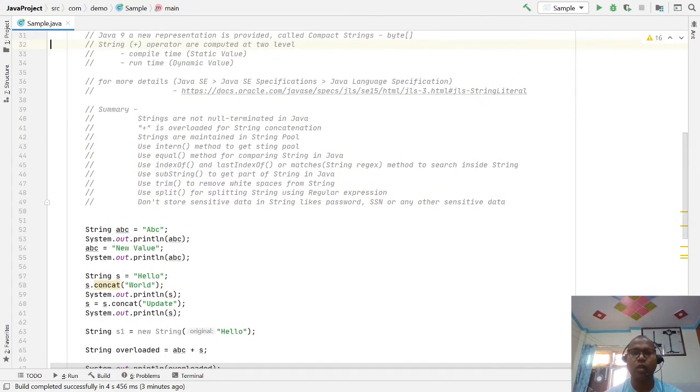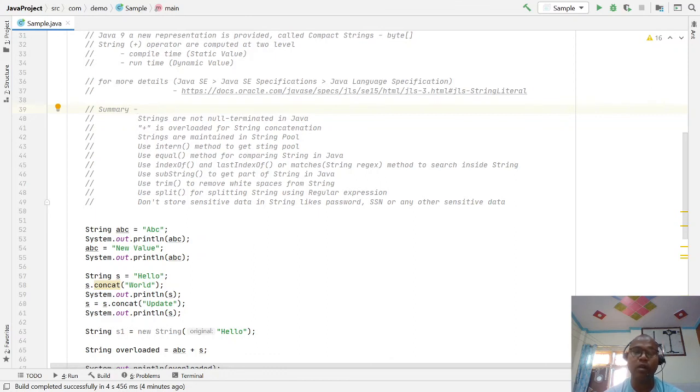If you want more detail about the string, please refer to the Java Language Specification URL. This will help you understand more about the string class and how the Java compiler gives it special privileges, because string literals are heavily used in Java applications. So they use the concept of cache memory, sometimes known as constant pool memory, so that the same string objects are not placed multiple times as duplicates. A single instance of one string literal can be used by multiple variables and multiple threads.